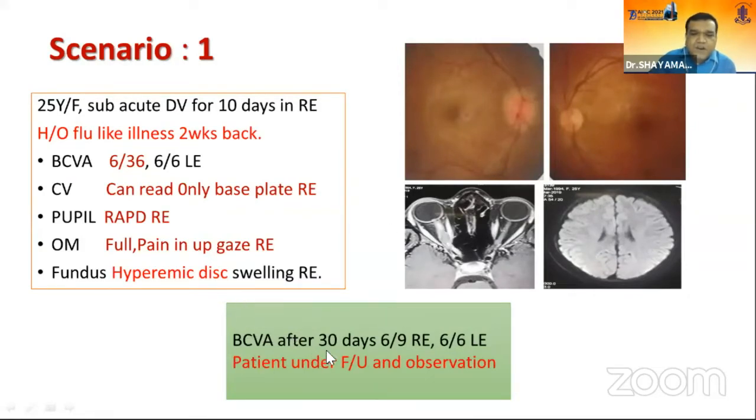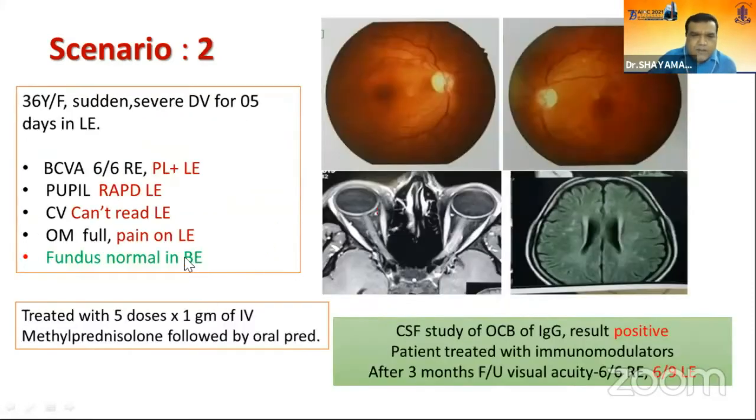Without treatment, after 30 days, best corrected visual acuity in the right eye is 6/9. The patient is under follow-up and observation. This optic neuritis is most likely idiopathic or para-infectious, because of a history of flu-like illness 2 weeks back.